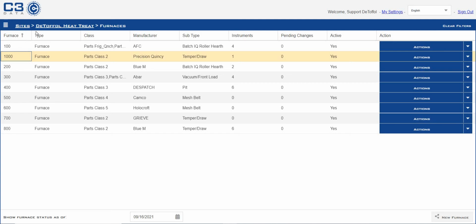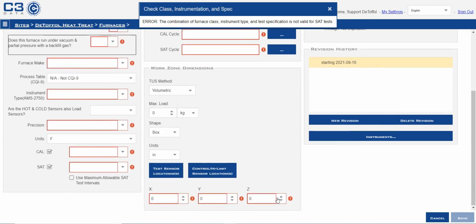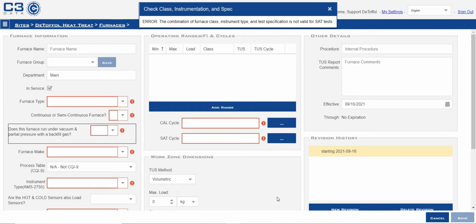This site already has several furnaces. We're going to add a new furnace. New furnace, lower right corner. Everything in red is a required field and needs to be filled in before you can move to the next step. Furnace name.